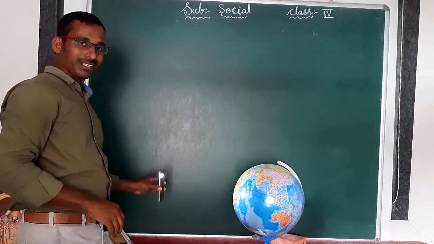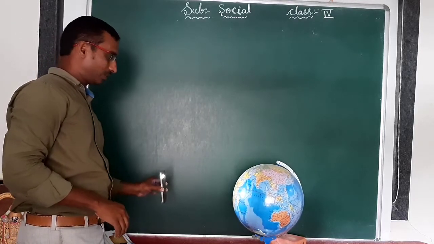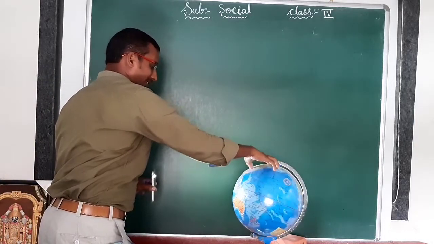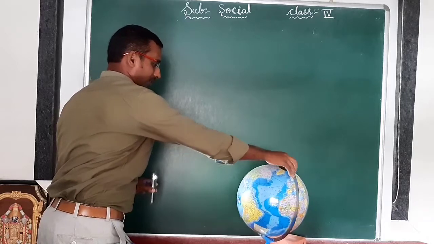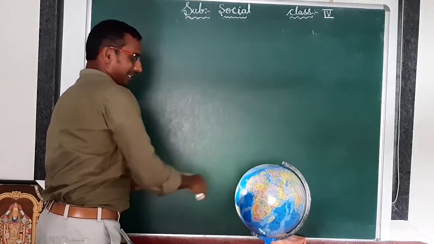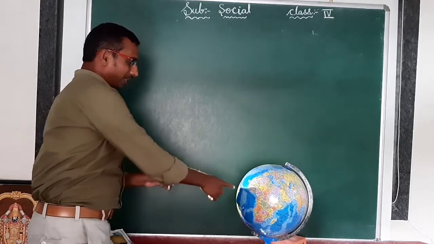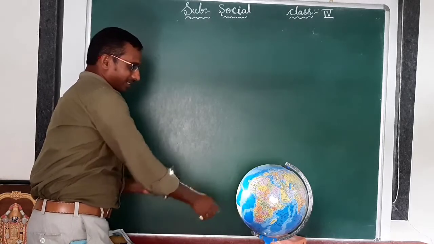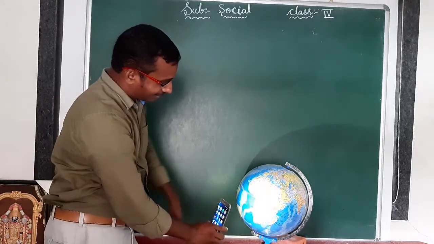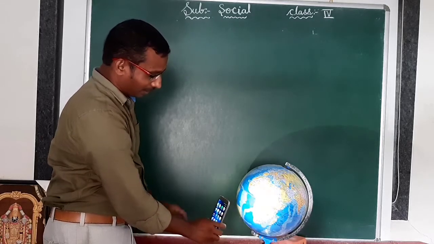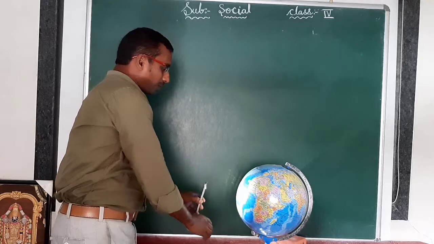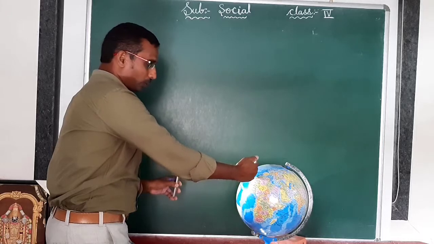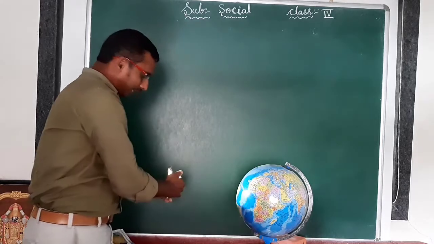Now this is the sun, in the middle of the solar system. Sun is the middle of the solar system. Okay. Now see, here Earth is there. It is rotating on its own axis. Is it clear? Now sun rays are falling on the Earth. Are you observing? See here, lighting is there. See here clearly. Here lighting is there. Clear?